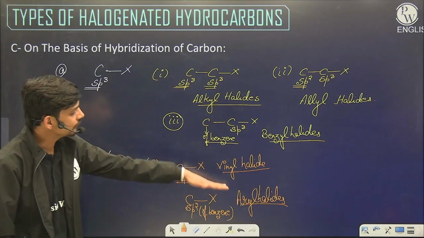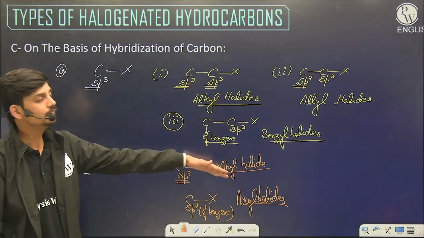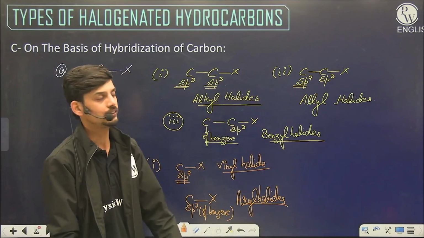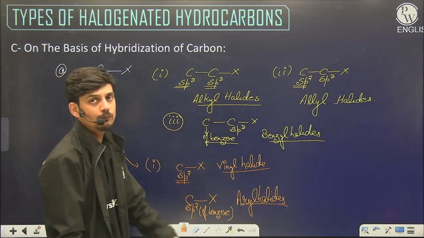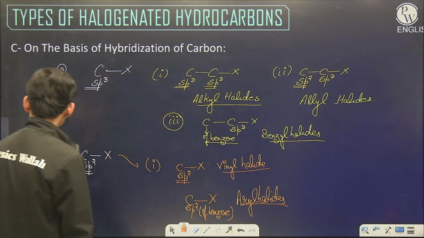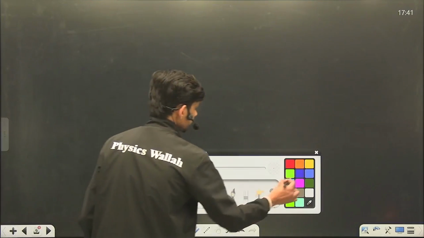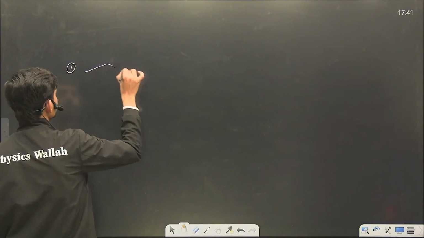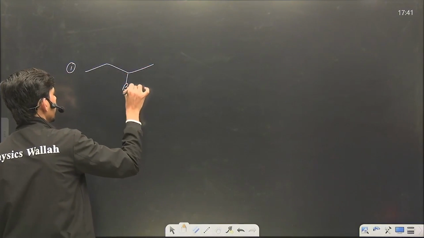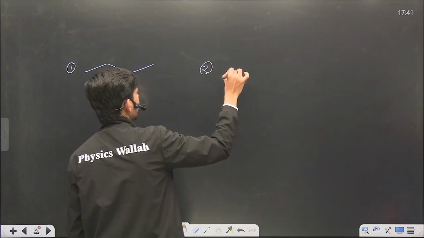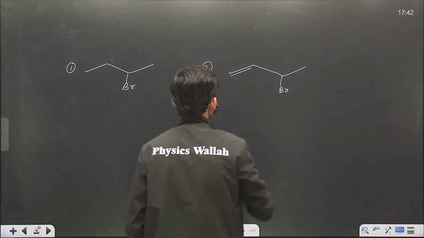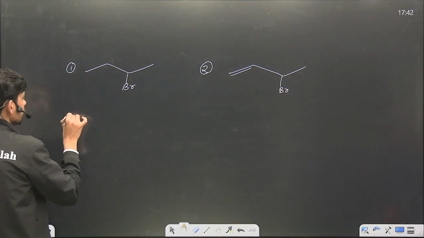On the basis of aryl halide, vinyl can be understood, and on the basis of alkyl, allyl and benzyl can easily be understood. That's why we are taking 1 from each category. Let's see some examples here. For example, we have certain halides. You can try to arrange them in the categories of the previously discussed 5.